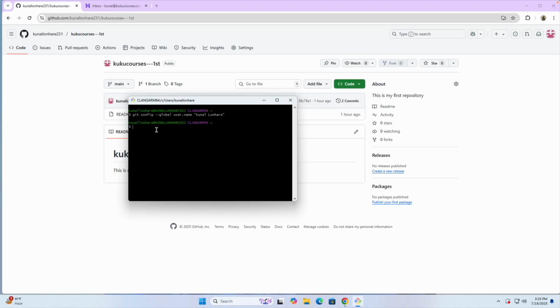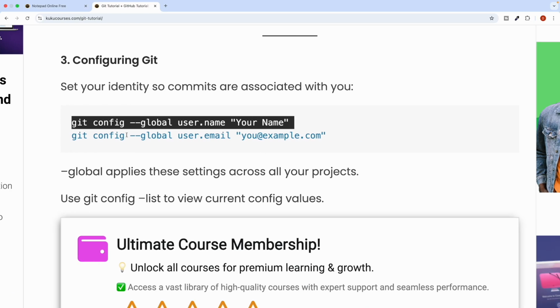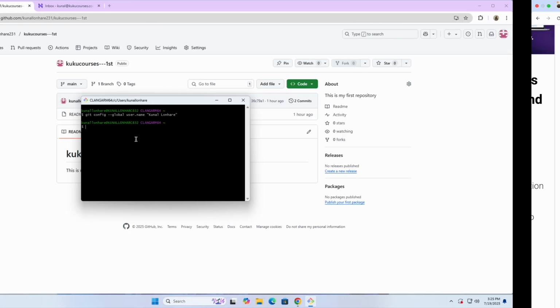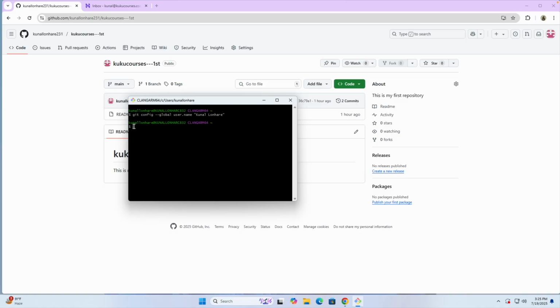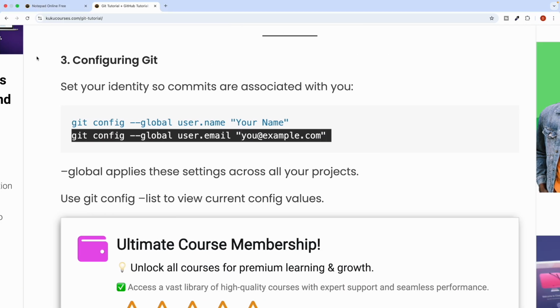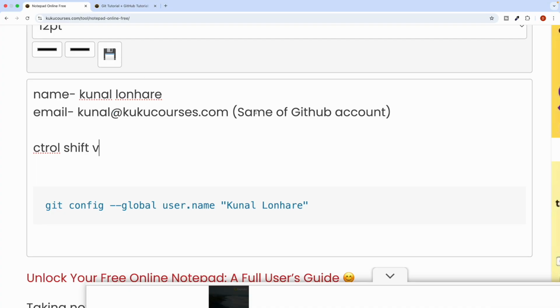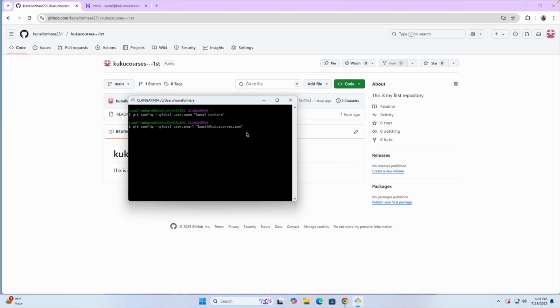And for the second change, you can do that too. Let's say I copy this command, go here, right-click and click on paste. But here, make sure you put your email address. In my case, I have my email address kunal@kukucourses.com. That email address must be the same one you used to create your GitHub account. That is something important.